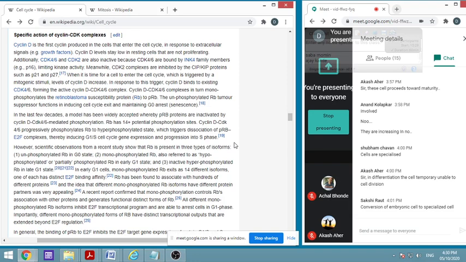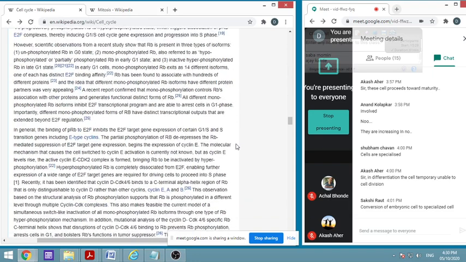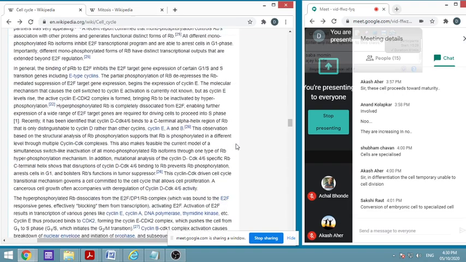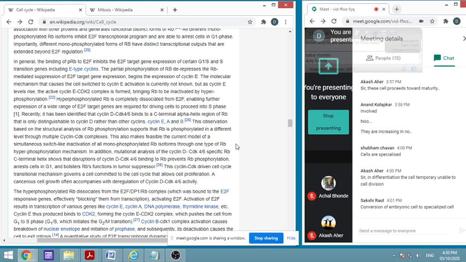And if they are unphosphorylated, then it will cause cell cycle exit and maintenance of G0 arrest, which happens in senescence, that is in aging, as we have seen. There are many researches going on. We will not go into details about how they play a role; that much detail is not even required for this.